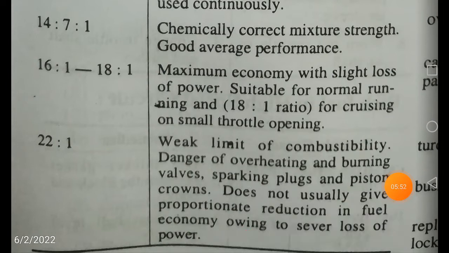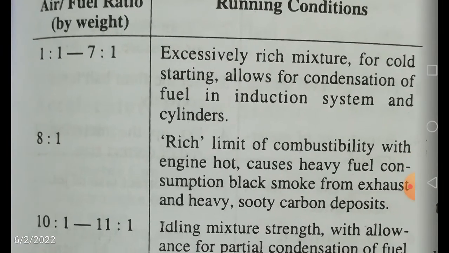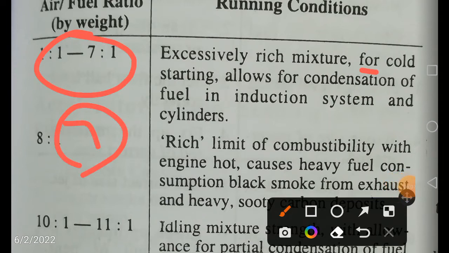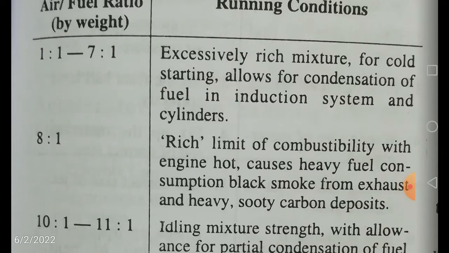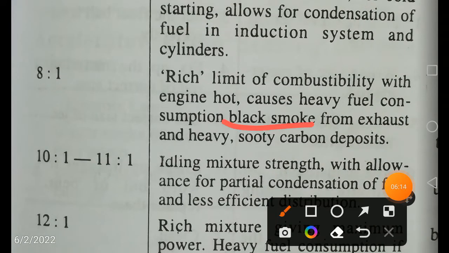Let us summarize what we have learned in this video. First, the excessively rich mixture for cold starting is 7 to 1. Next, black smoke is at 8 to 1, the rich limit of combustibility.